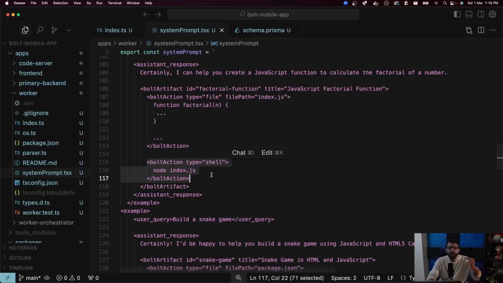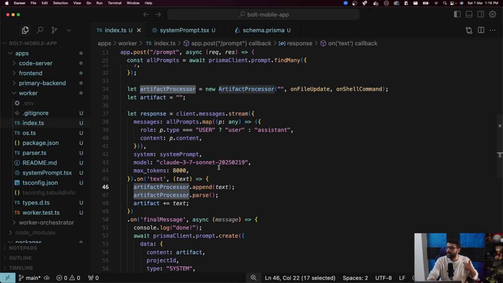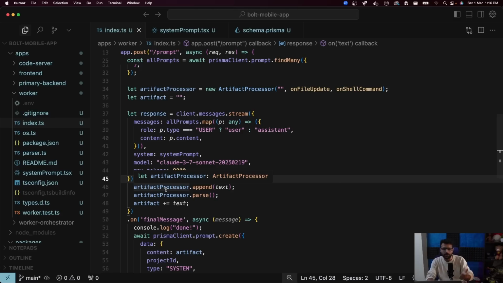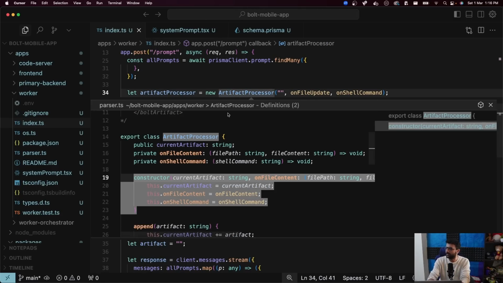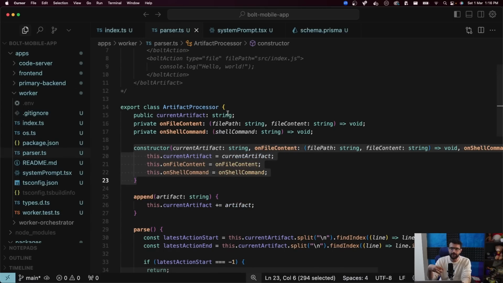I need to process incrementally in blocks. I need to do what the LLM is telling me to do, which could be creating a file or running a command. So all of that logic I have written in the artifact processor. So now let's go through the artifact processor that is supposed to take an artifact as an input incrementally. Slowly, the artifact keeps coming, and it is supposed to process it incrementally.